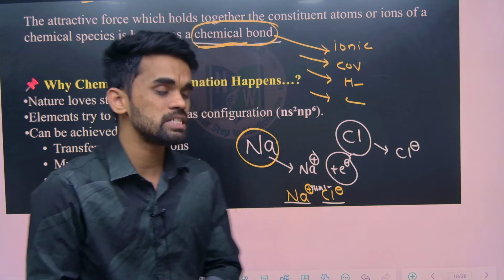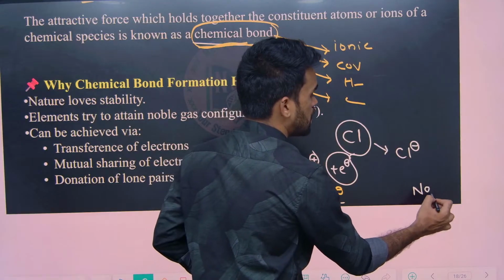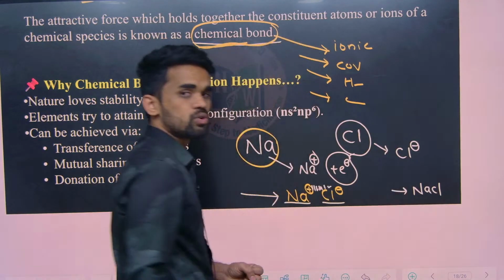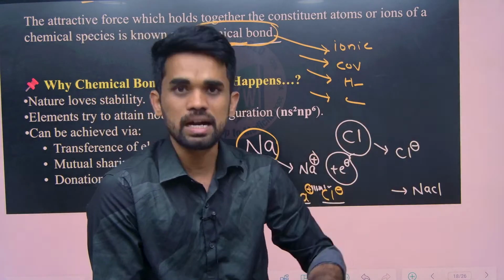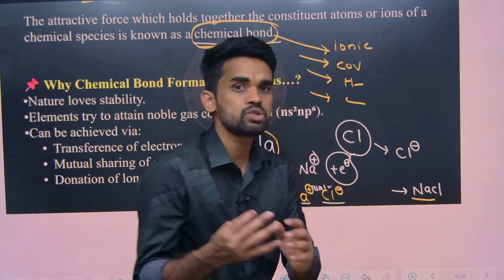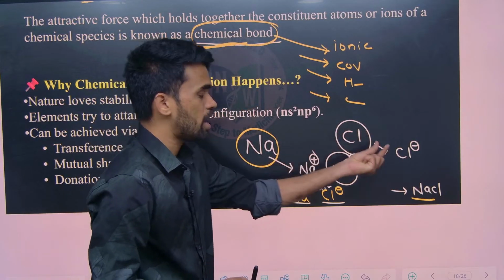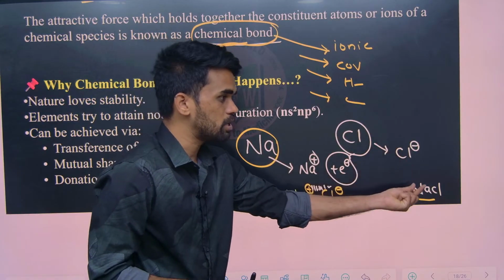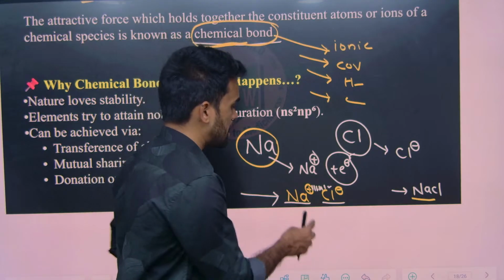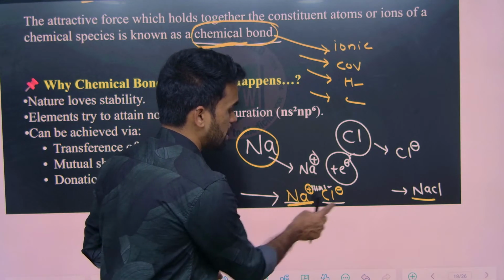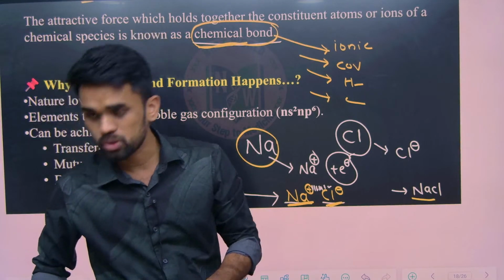Now what is the reason for formation of NaCl? What is this NaCl? The salt that we use at our home, table salt, that we add while cooking. That is sodium chloride. How is sodium chloride formed? By combination of sodium ion and chloride ion. This molecule is considered an ionic molecule. Why do I say ionic? Because there is an electrostatic force of attraction between a cation and an anion. Hope up to here it is clear.